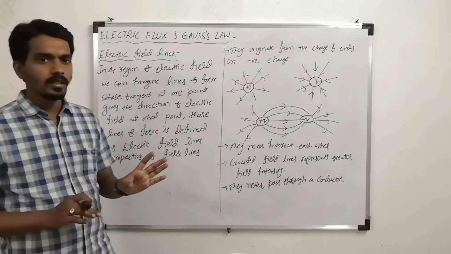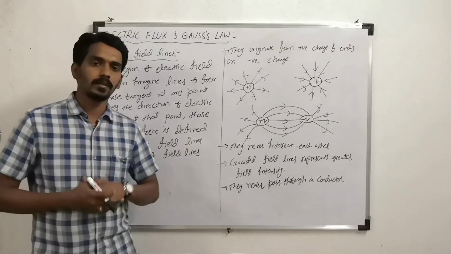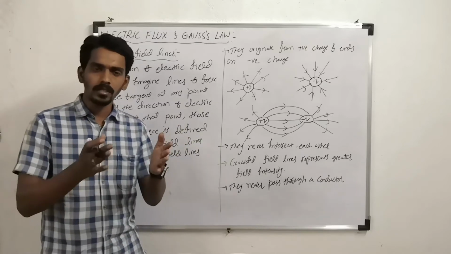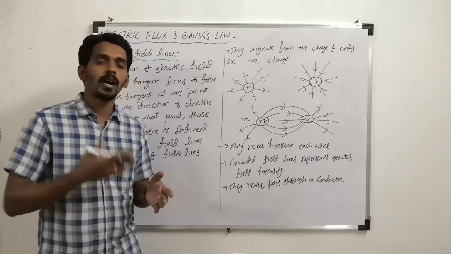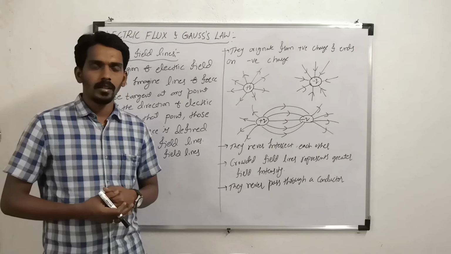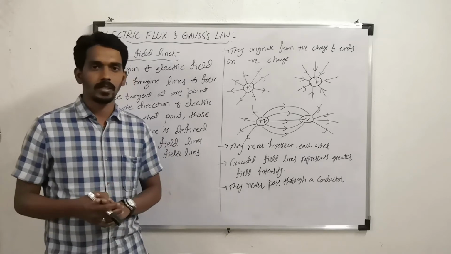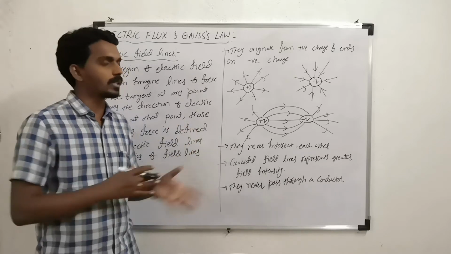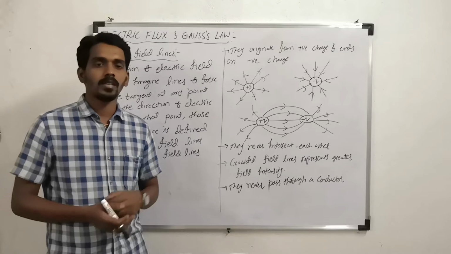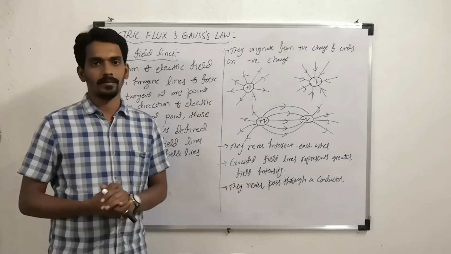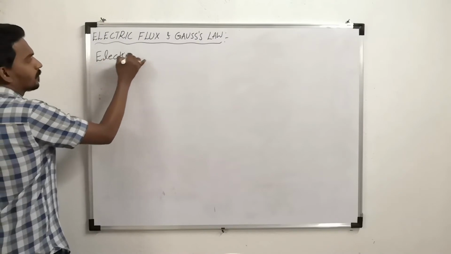So that's why, to understand electric flux, we have to understand electric field lines. The flux of electric field depends upon the number of field lines. Now the same thing we can also define using a mathematical equation. How to take that mathematical equation and what exactly the expression is, that is what we need to understand. Electric flux.